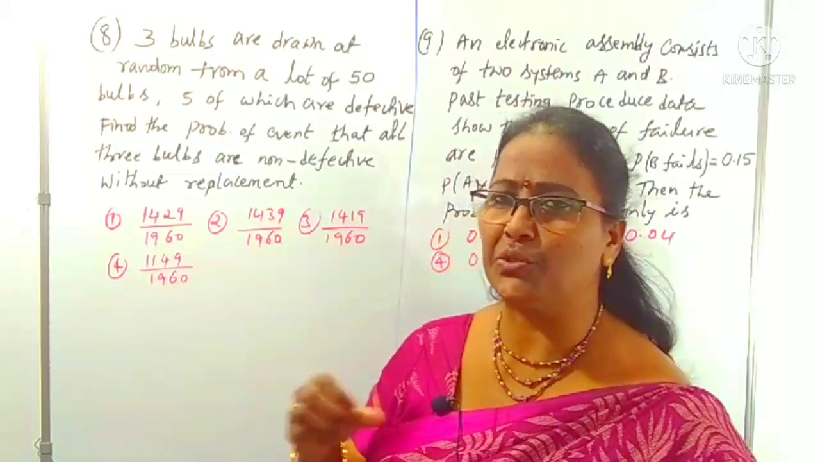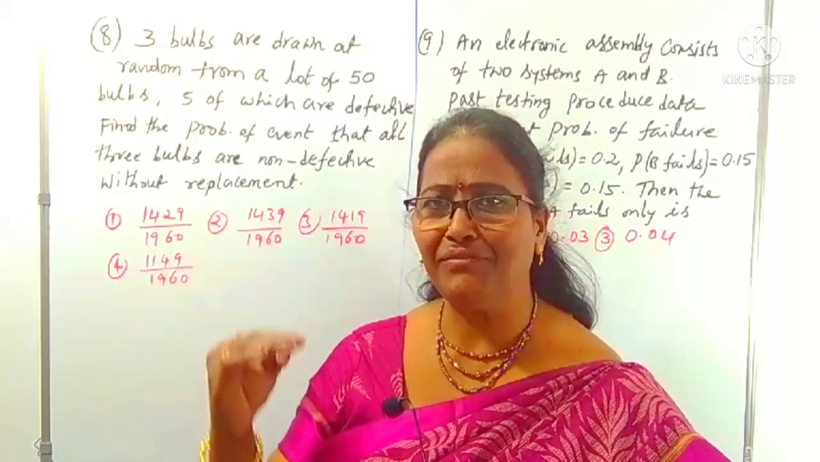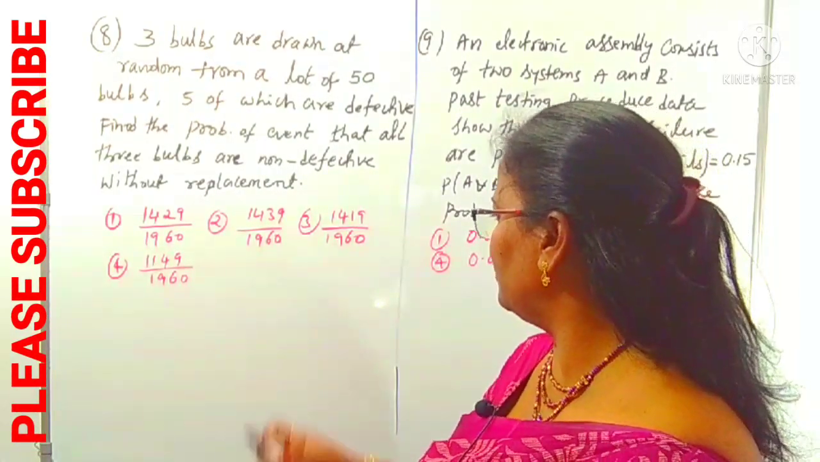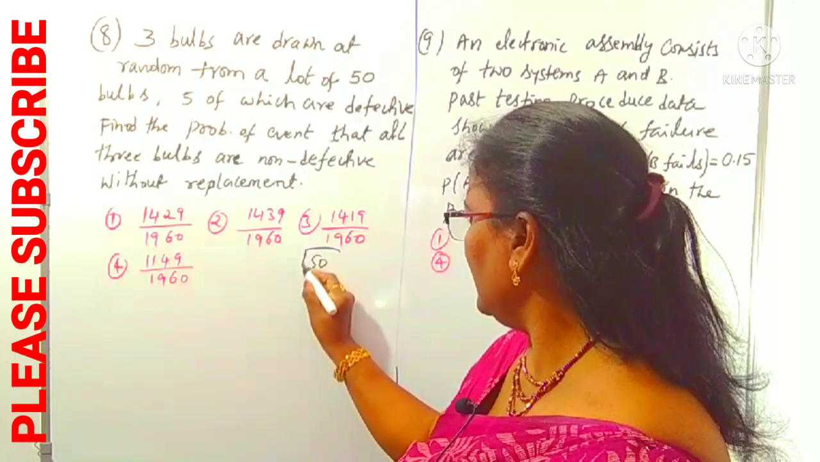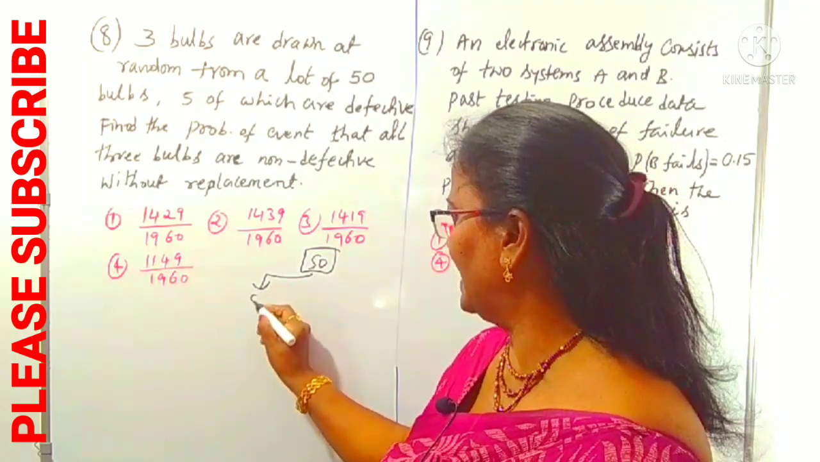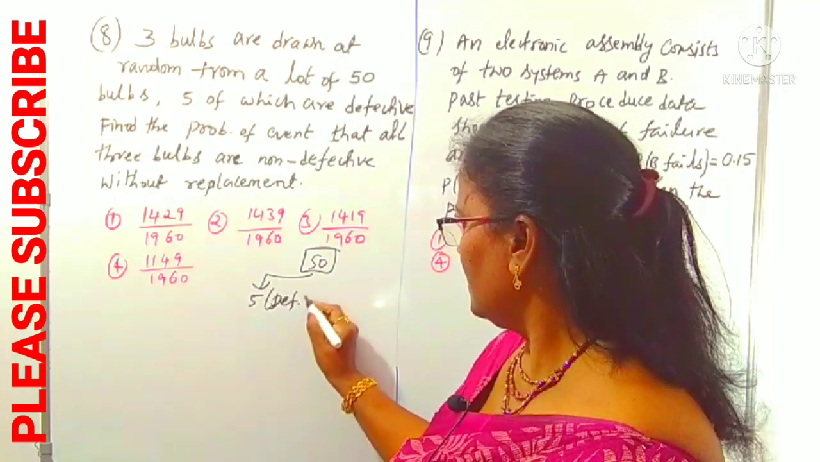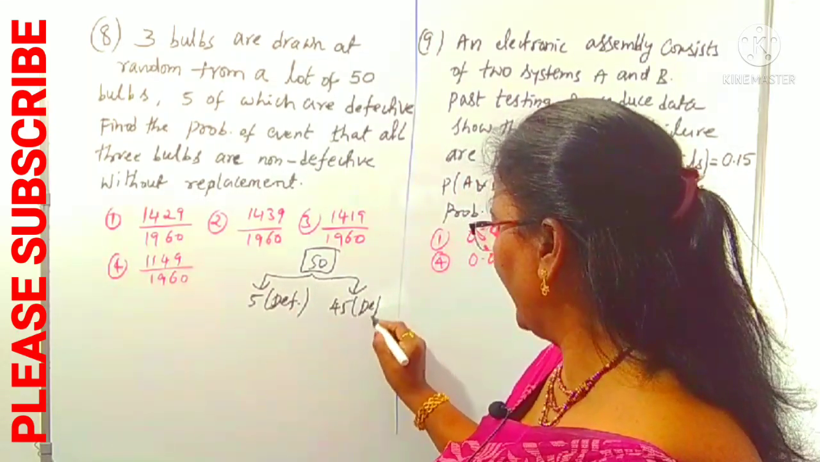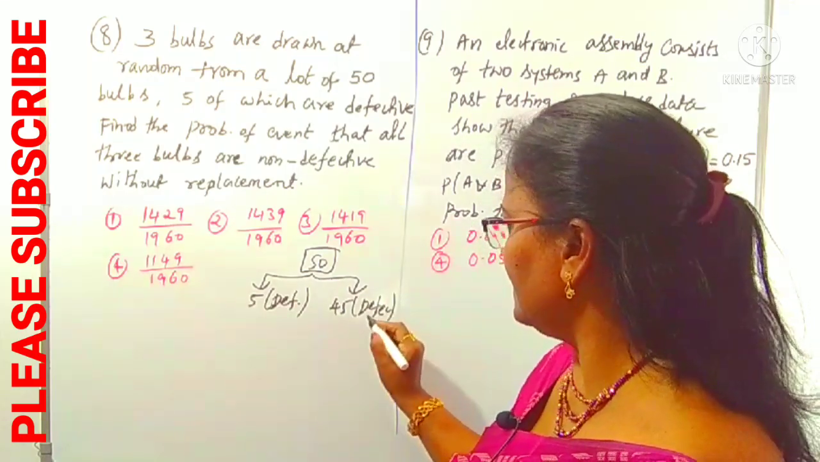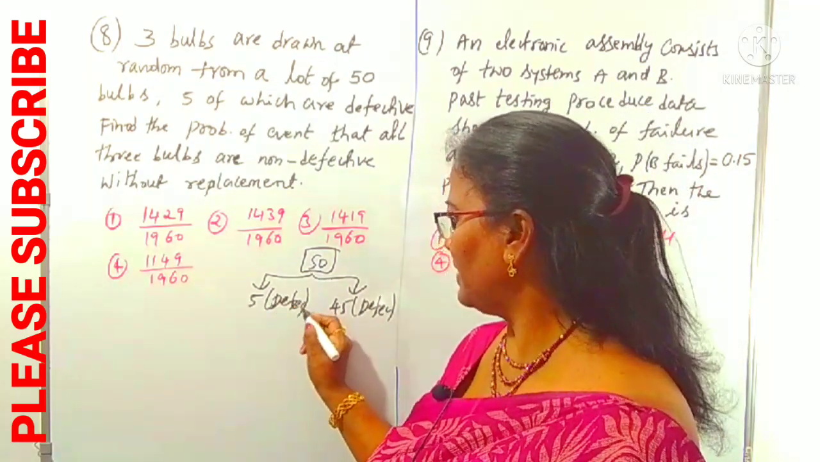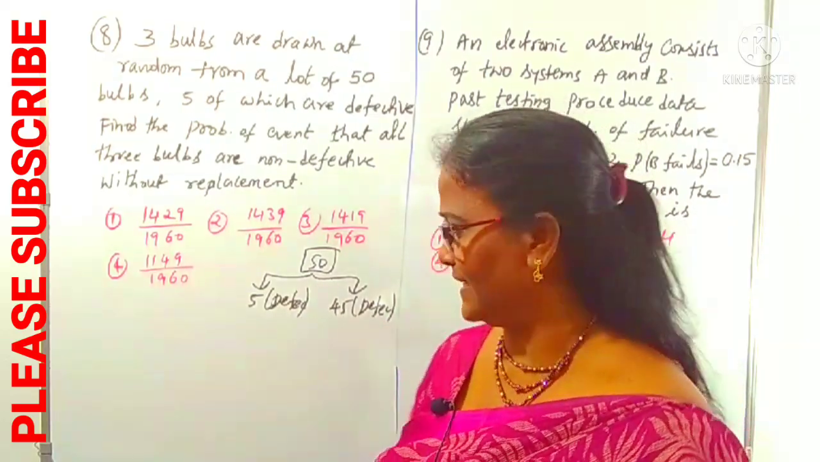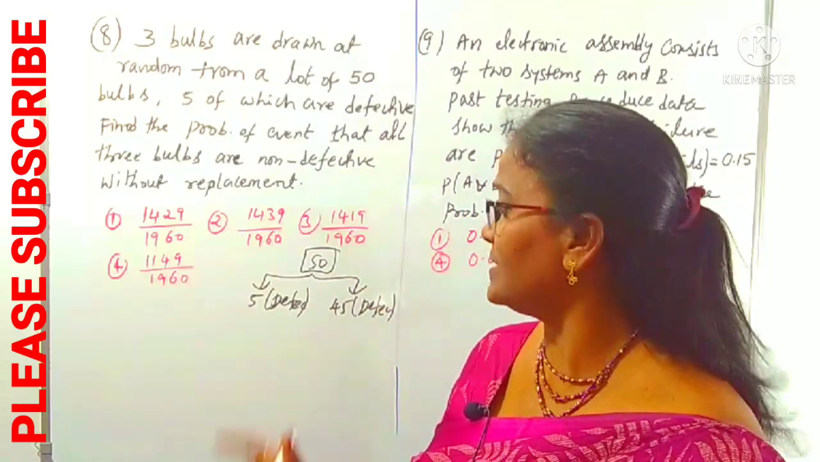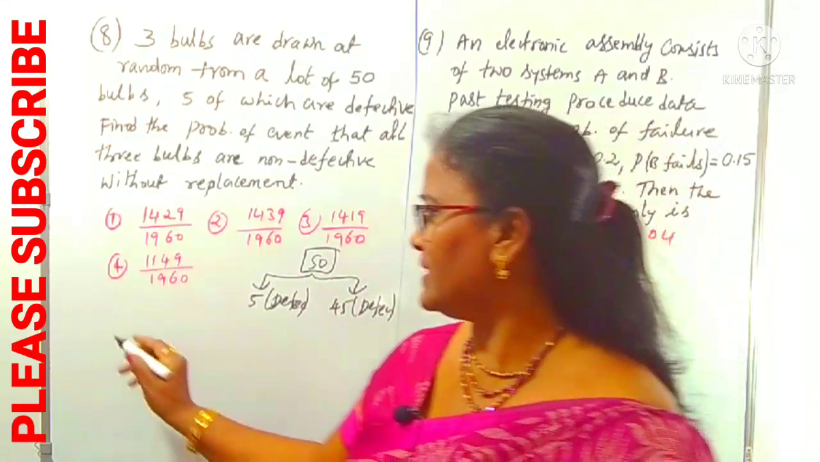Means indirectly we have to choose the 3 bulbs, those are non-defective, one by one without replacement. There are 50 bulbs totally, in which how many of them are defective? 5 defective. So remaining 45 non-defective. You can understand that. Here 5 are defective, remaining are non-defective. We have to choose 3 bulbs, without replacement, one by one, such that they are non-defective bulbs. What is the required probability?